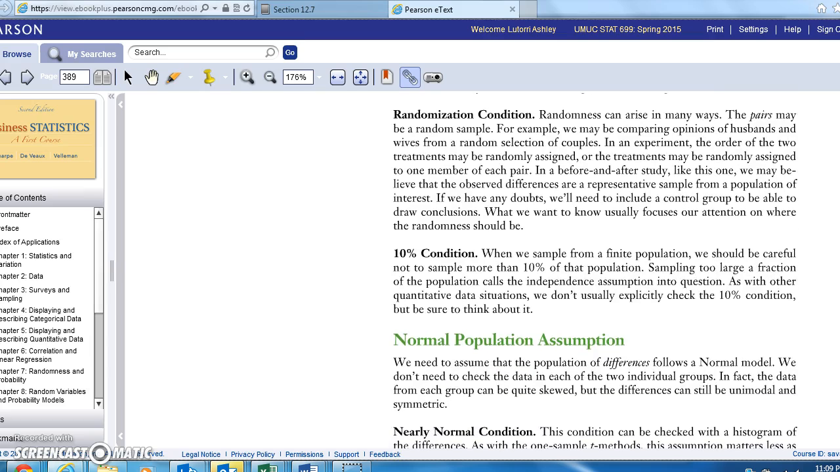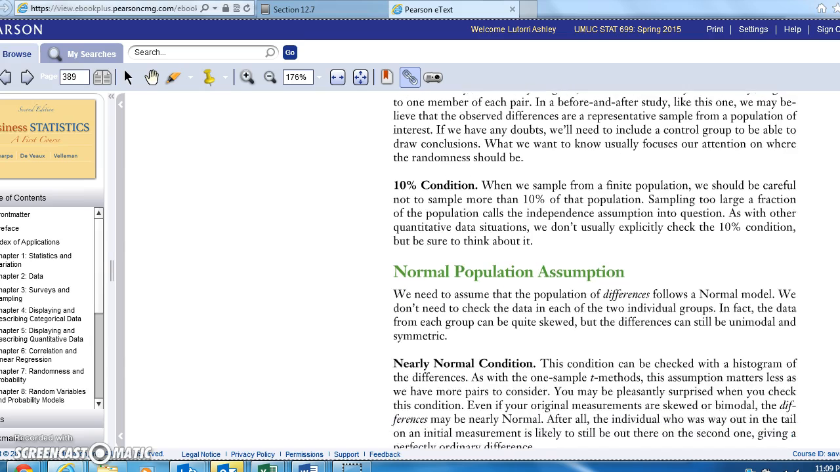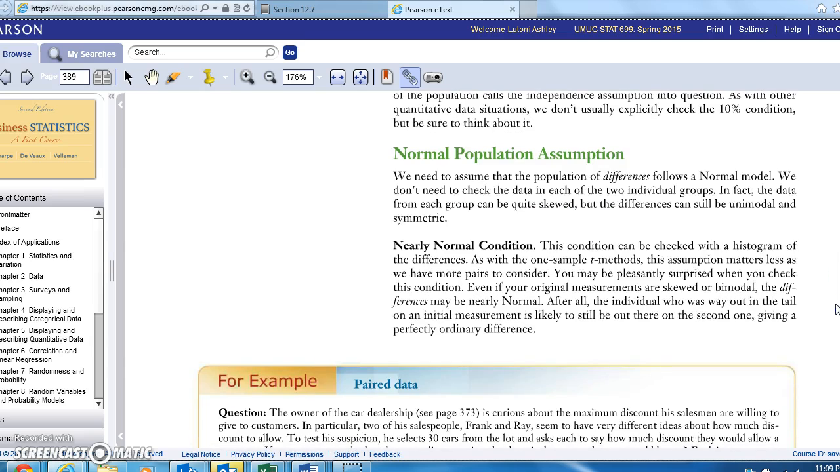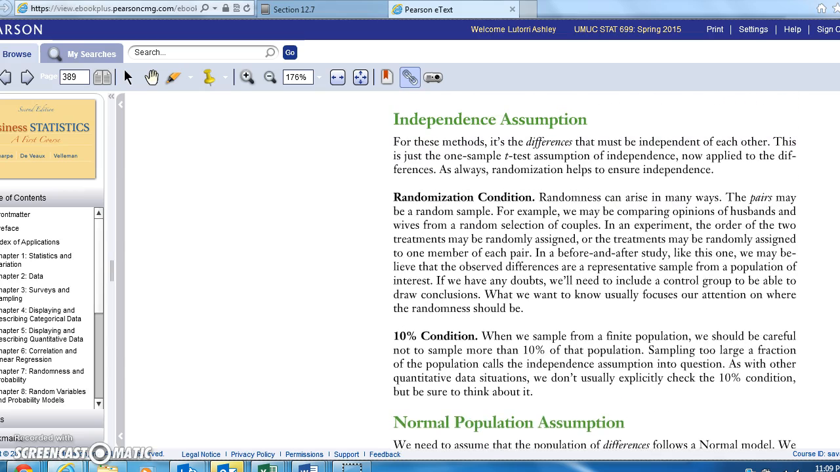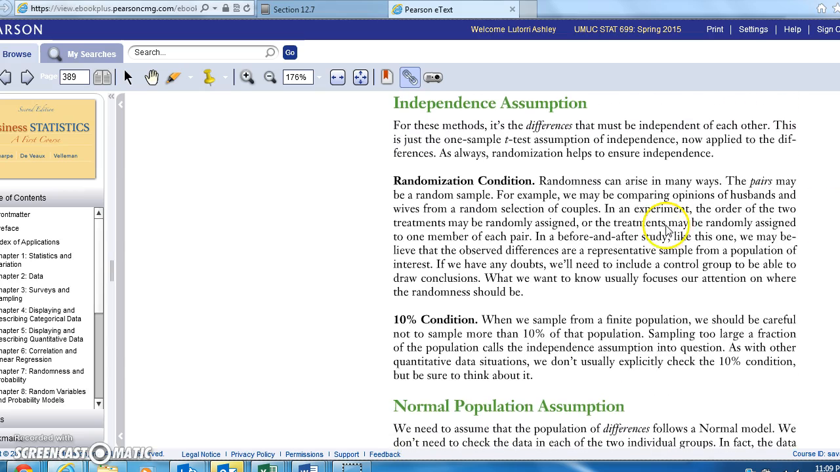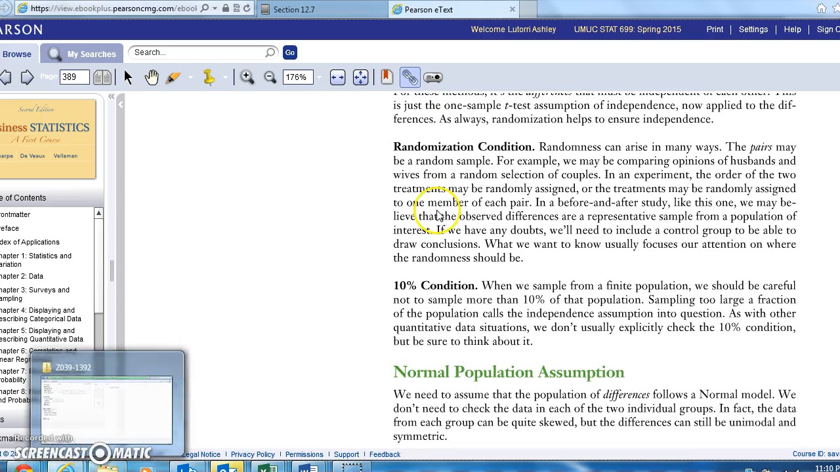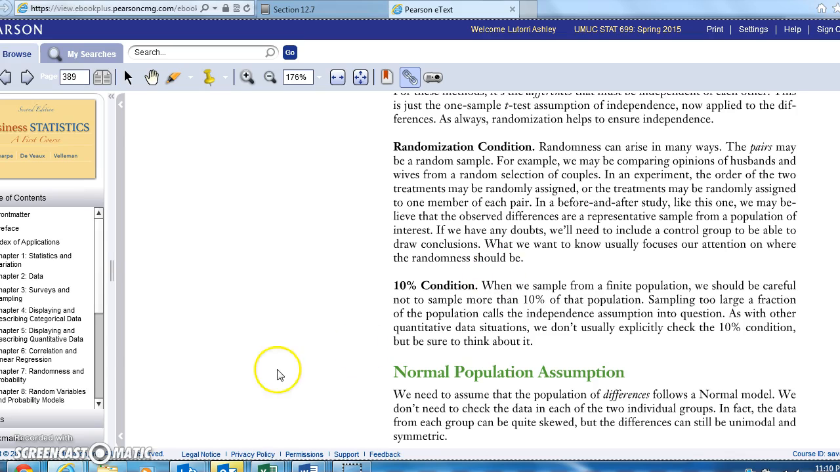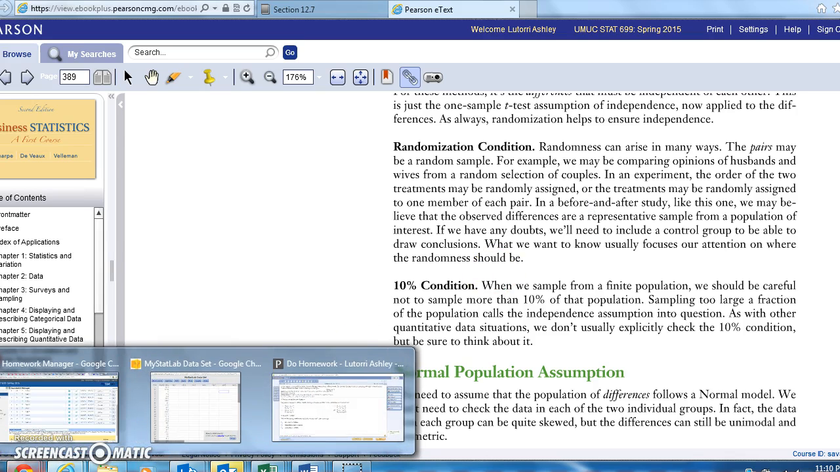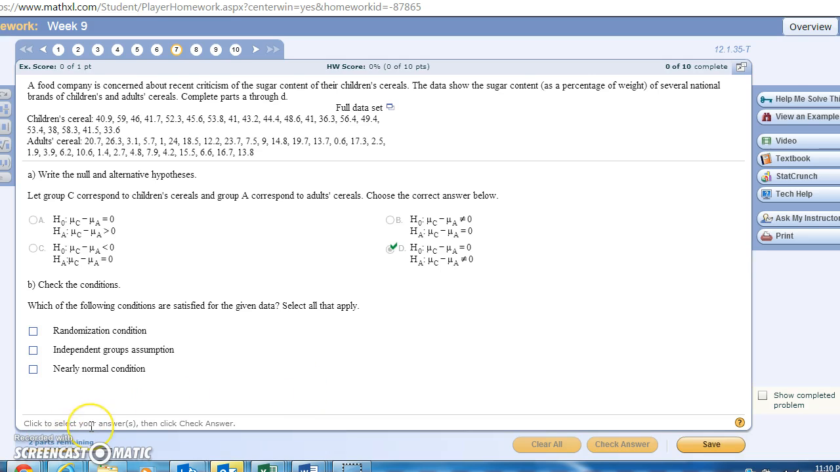So we have the randomization condition, we have the normal population assumption, and independent assumption. And this is page 389 of your textbook if you want to refer back to it, section 12.7. So go back here and based on the reading, say that the randomization condition applies and the independent groups assumption. The one that would need to be tested is the nearly normal condition.